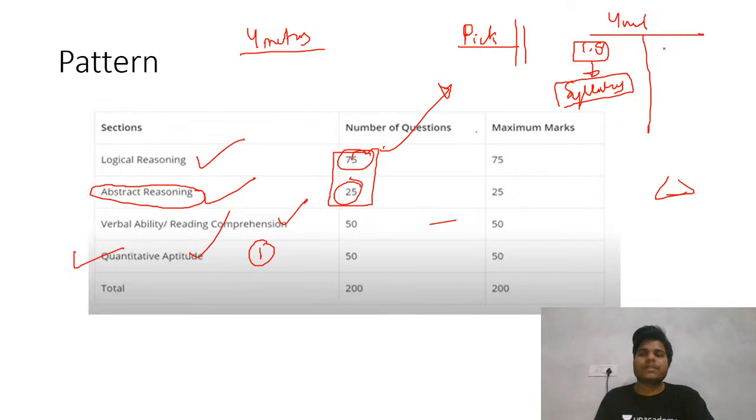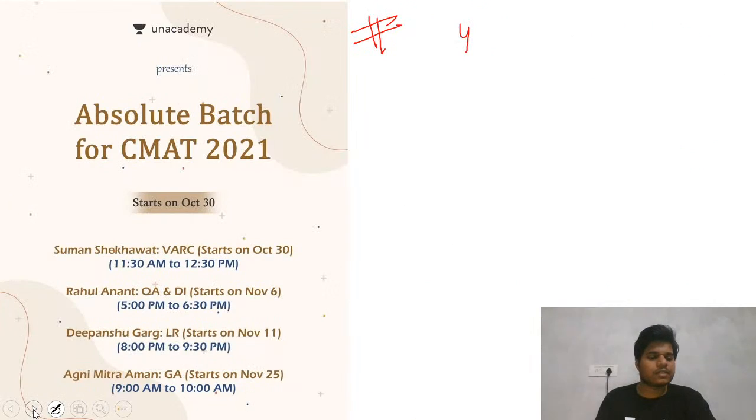After that, start giving mocks. For 2.5 months you have to do revision and practice, revision and practice. So this should be your strategy, and you have to prepare in this manner for this exam. If you have any doubts or queries, put them in the comment section and we can discuss. Regarding colleges, we will discuss it in upcoming sessions, so don't worry about that.